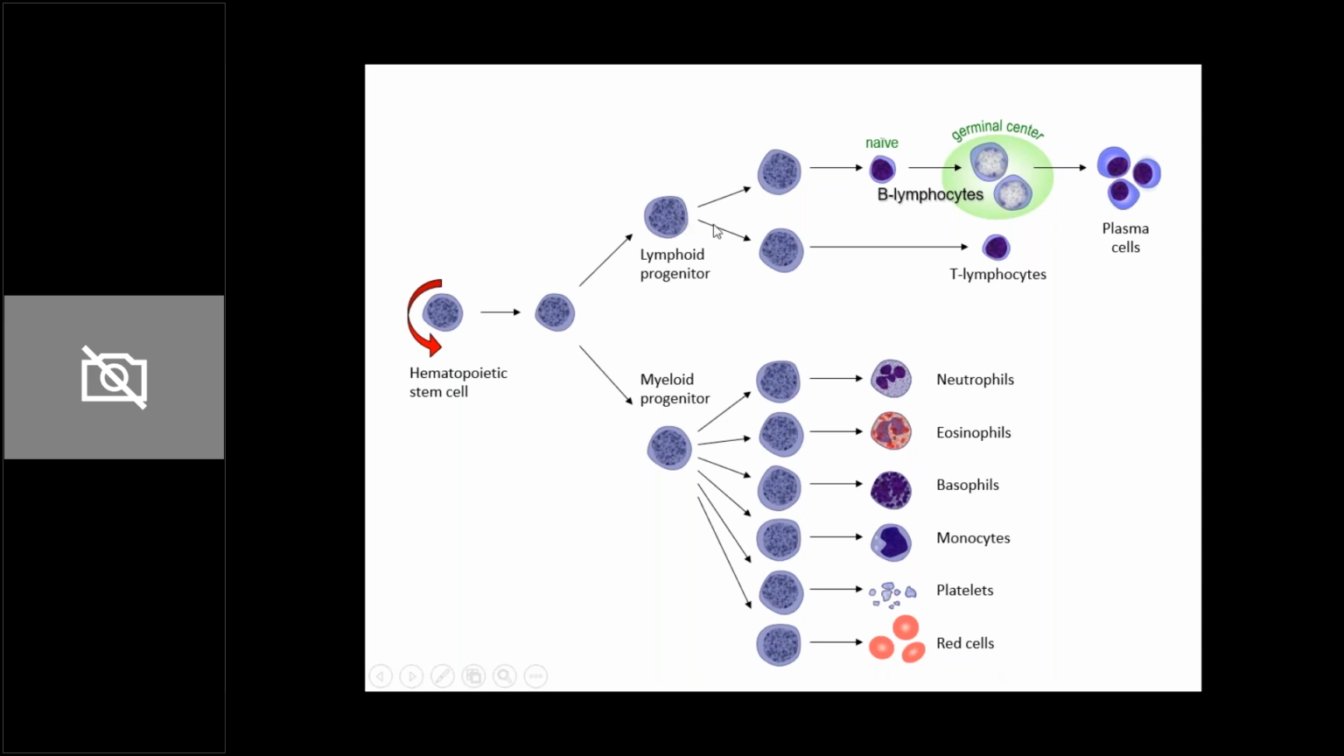Now, if this particular lymphoid progenitor undergoes clonal expansion and does not undergo maturation, it is going to lead to ALL. Whereas if this myeloid progenitor starts having clonal expansion and does not mature into the respective cell lines, it gives rise to AML. Okay, so this is the pathogenesis.